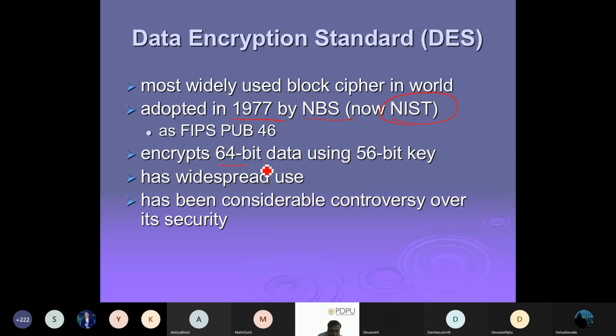Now DES requires 64 bits of data. So our block size in DES is 64 bits, and the key that we are going to use is 56 bits.